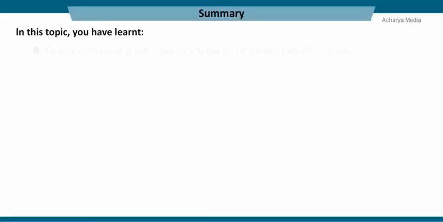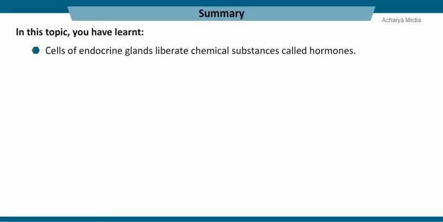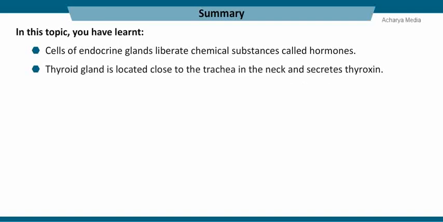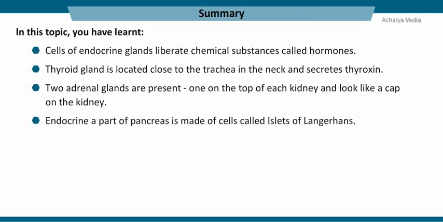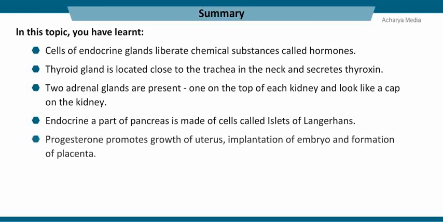In this topic, you have learnt cells of endocrine glands liberate chemical substances called hormones. Thyroid gland is located close to the trachea in the neck and secretes thyroxine. Two adrenal glands are present, one on top of each kidney, and look like a cap on the kidney. Endocrine, a part of pancreas, is made of cells called islets of Langerhans. Progesterone promotes growth of uterus, implantation of embryo, and formation of placenta.